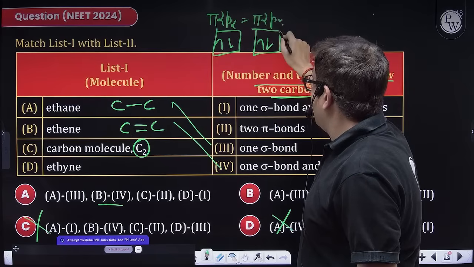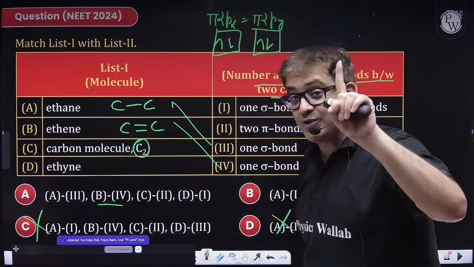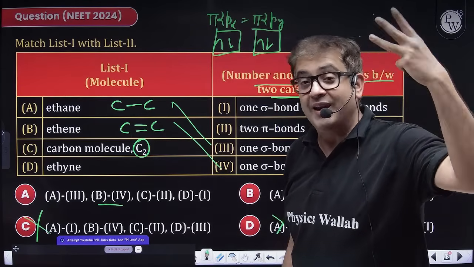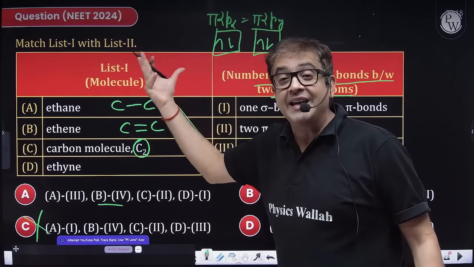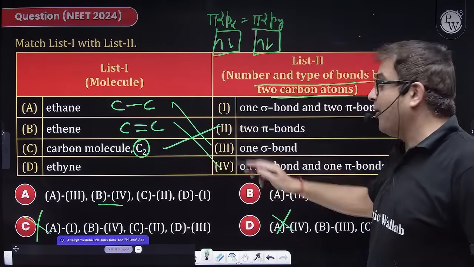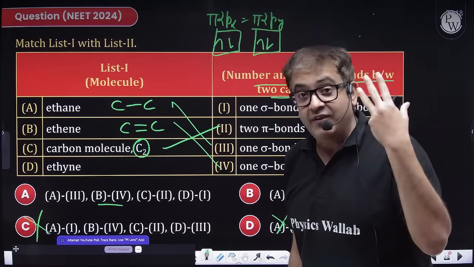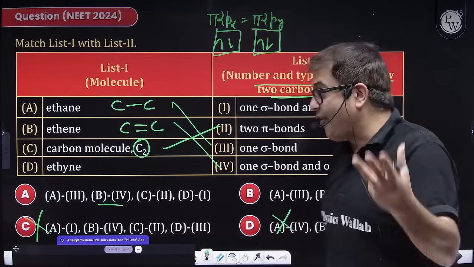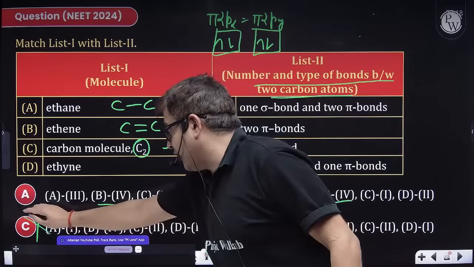That means two electrons will form one bond and two electrons will also form one bond. So the outermost electrons, those forming the bonds, are placed where? They are present in the pi molecular orbital. That means it is having two pi bonds. A very famous conclusion of molecular orbital theory. So C is 2. That means your answer is option A.